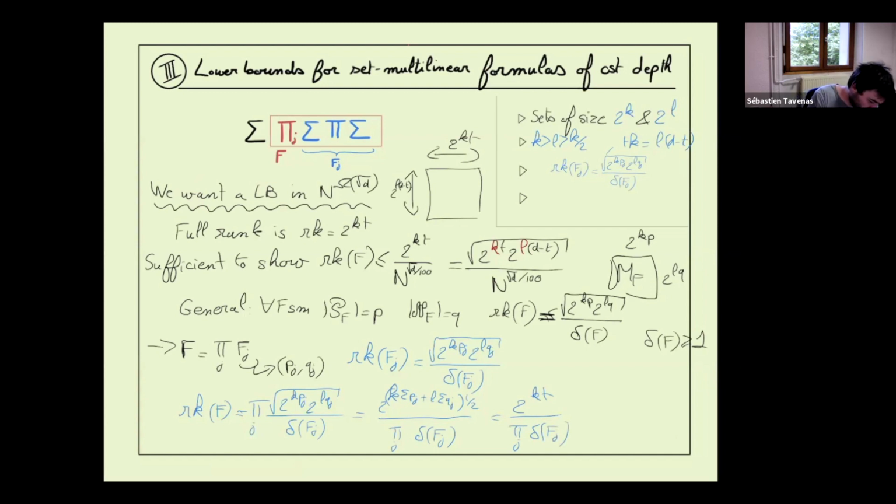What we said just before is that it is sufficient to show that this product is larger than n to the square root of d divided by 100.